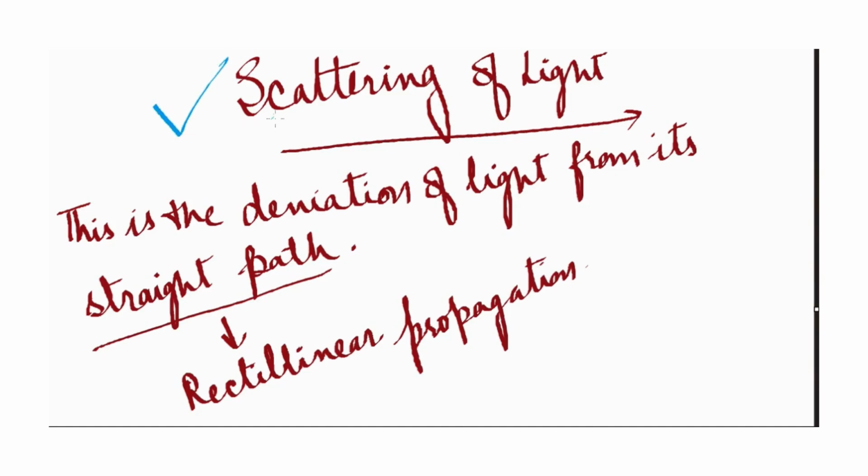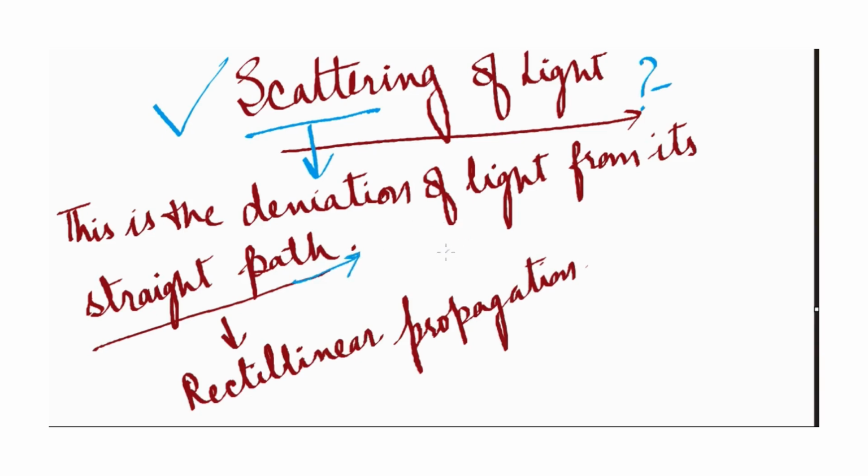So our topic is scattering of light. The question is why light scatters. To understand this topic, let us first of all know what scattering of light is. Scattering of light means the deviation of light from its straight path.